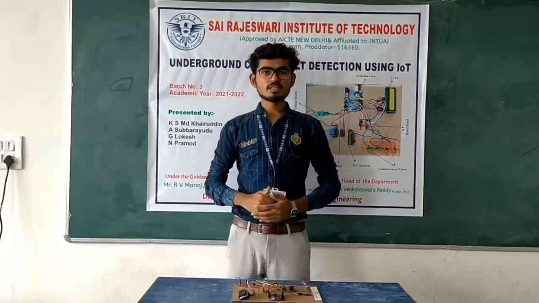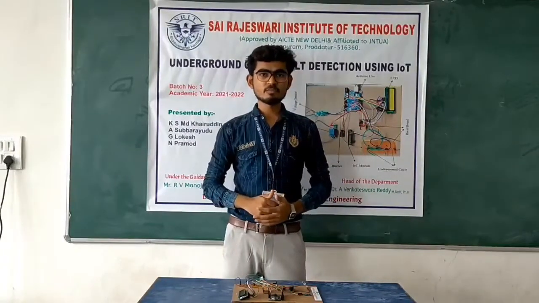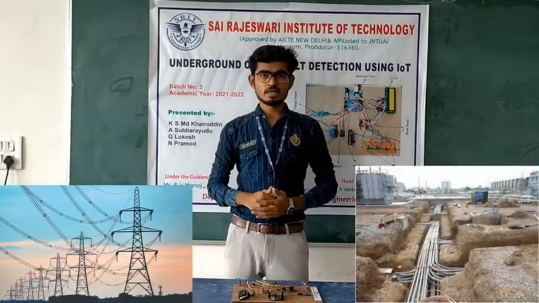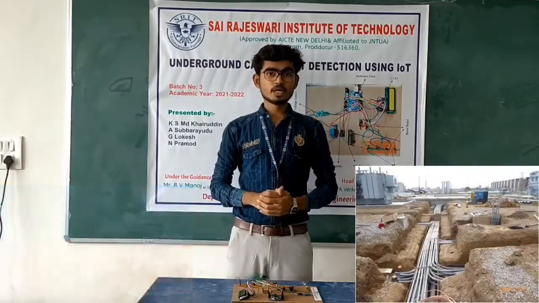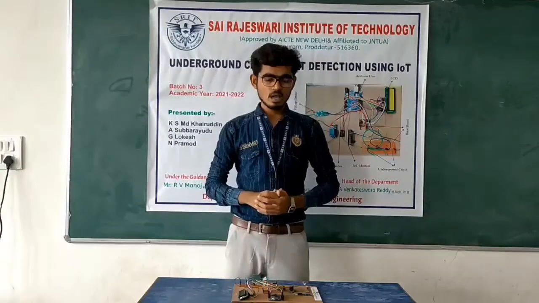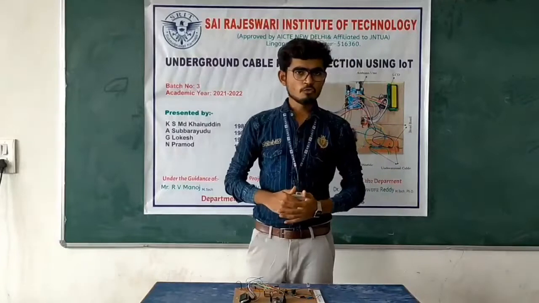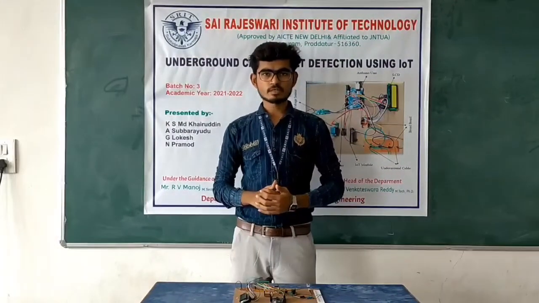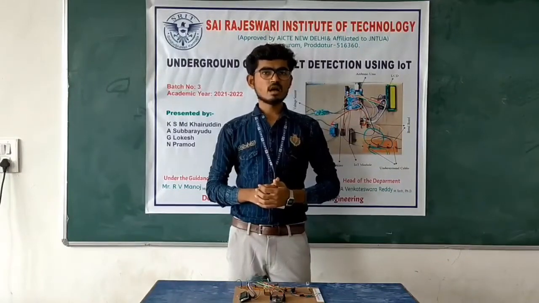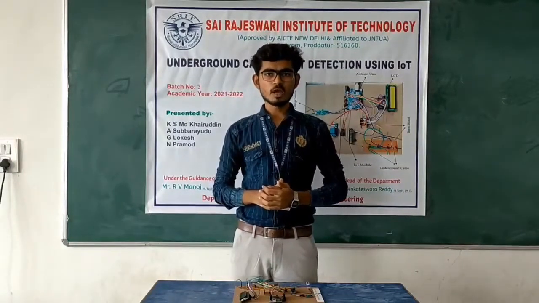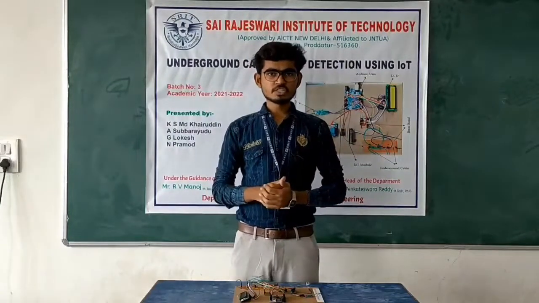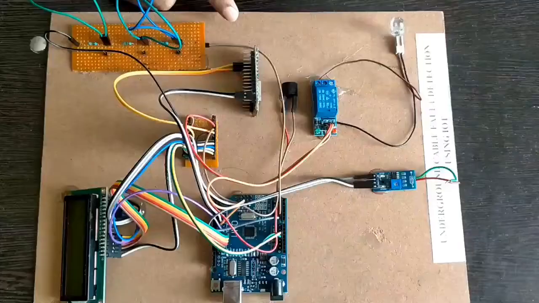In a power system, the generated electrical energy is transmitted from the generating station to consumer premises with the help of overhead or underground cables. As compared to overhead cables, underground cables have several advantages, but the major drawback is that we cannot detect the exact fault location. In order to overcome this drawback, we are proposing a method: underground cable fault detection using IoT. By using this method, we can detect the fault from the base station in kilometers.